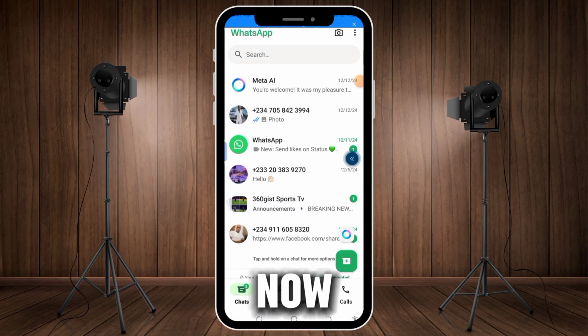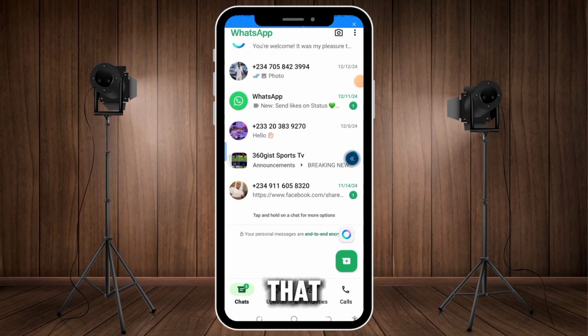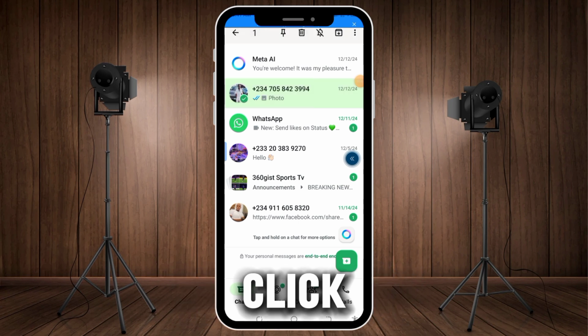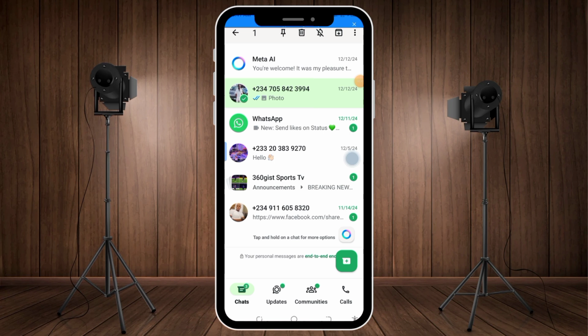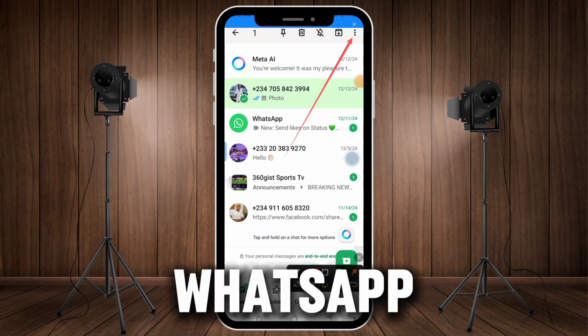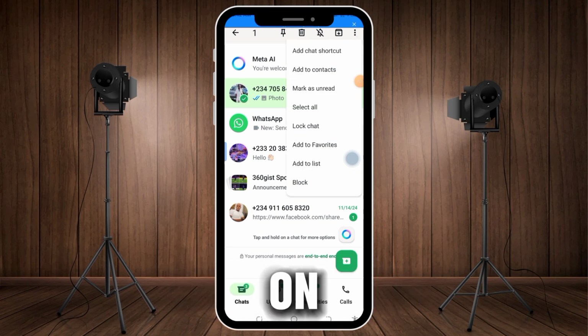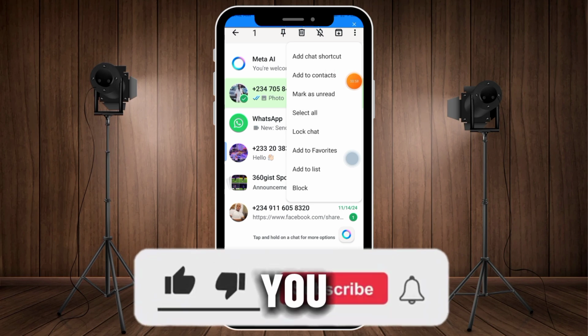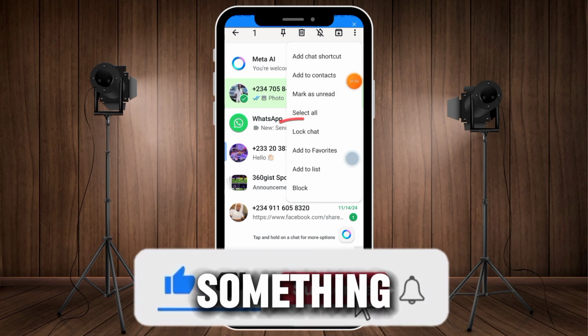Now, this is my WhatsApp account. To do that, you have to highlight the chat. Just press your hand on the chat. And when you press it, you will see something like this. This three dot on the WhatsApp. So what you will do, click on this three dot, and once you click on that three dot, you will see something like this. Please pay attention.